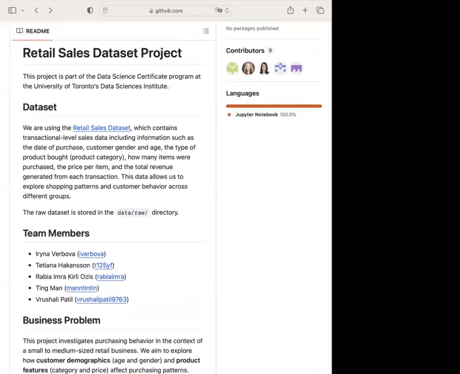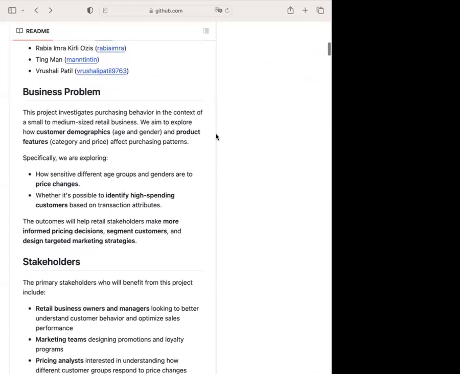Okay. So hi everyone. This is Team Data Science Group 6. I'm Mandy. So our group project, we use the retail sales data set to investigate purchasing behavior in the context of a small to medium-sized retail business. And we focus on two questions. How sensitive different age groups and genders are to price changes, and whether it is possible to identify high spender customers based on transaction attributes.